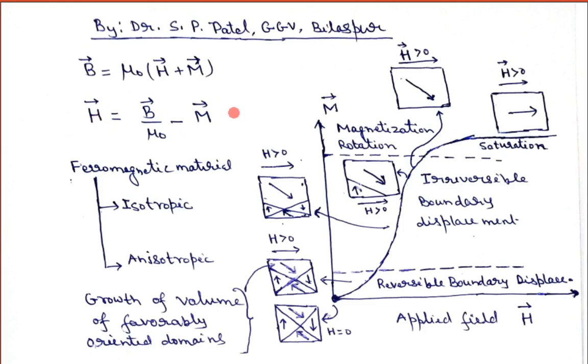So there are two types of curve or graph that may be plotted in the case of a ferromagnetic material. One is known as the BH curve and another is known as the MH curve.